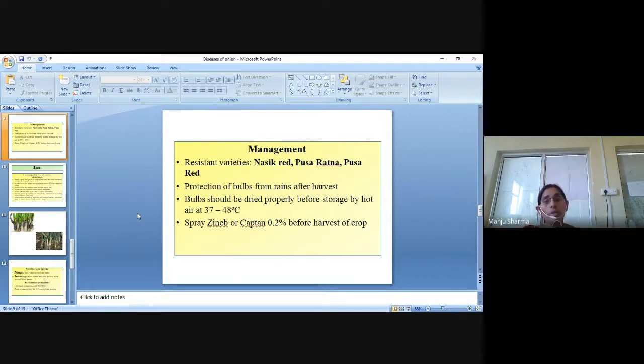Protection of bulbs from rains after harvest. Bulbs should be dried properly before storage by hot air at 37 to 38 degrees centigrade, and then spray Zineb or Captan at 0.2%.